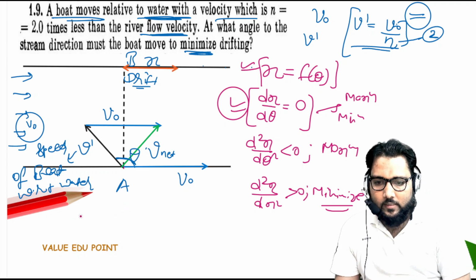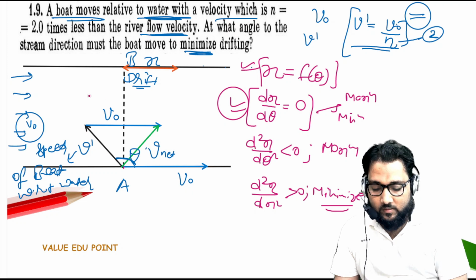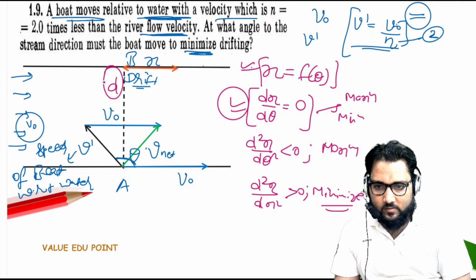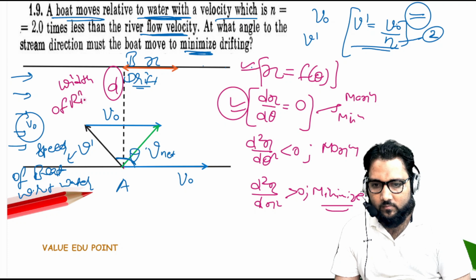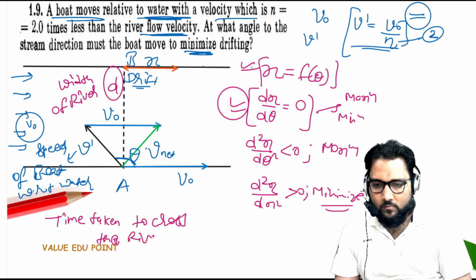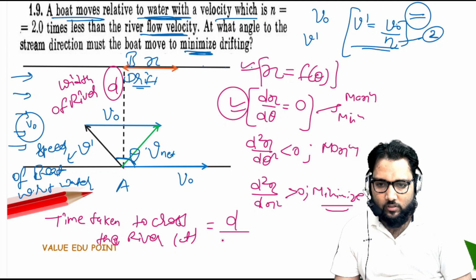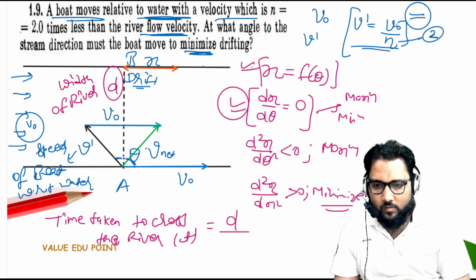Now, guys, the time taken to cross this river. The width of the river is d. So the time taken to cross the river, suppose this is the time t, will be the distance upon velocity, and the velocity of the boat will be the perpendicular velocity.